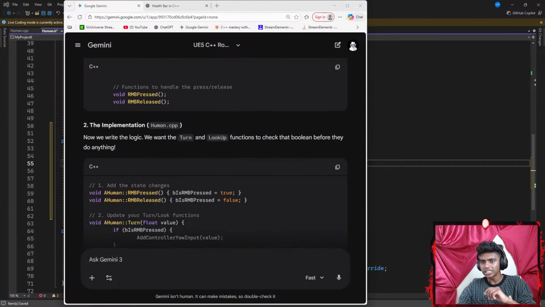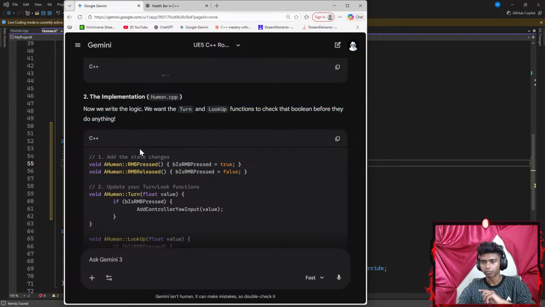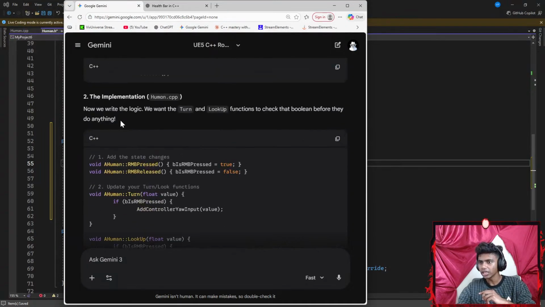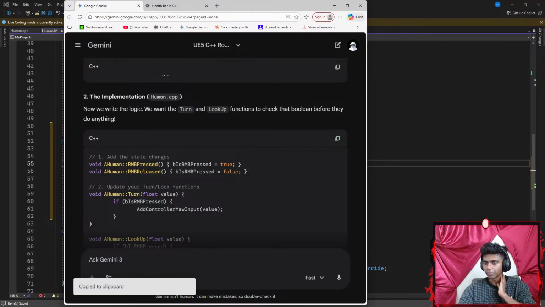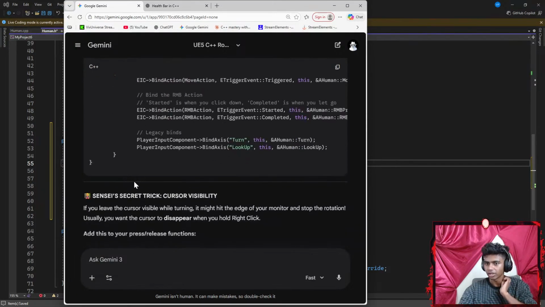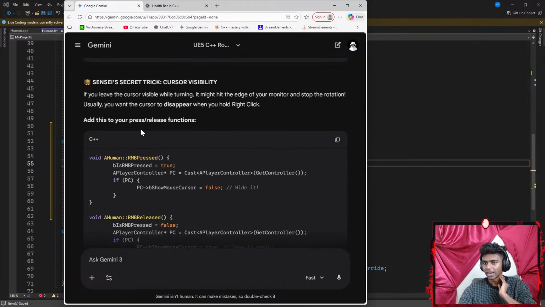That's it. Next up for my C++ file. Now we write the logic. We want the turn and look up functions to check that boolean before they do anything. In the C++, add these things. Okay, implementation. So add these state changes, update the look function. Okay, I gotta do all that stuff. Okay, and then add this in your press/release function.